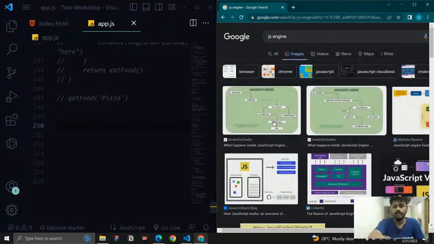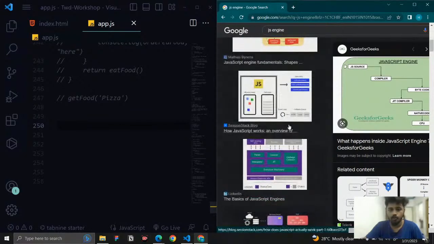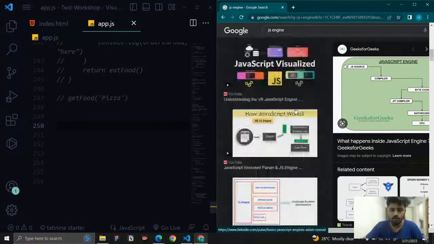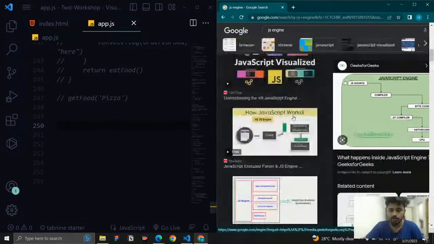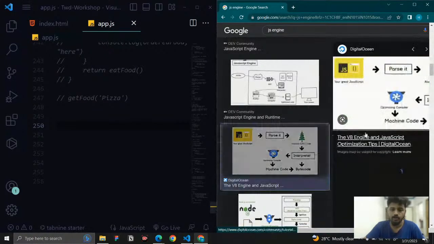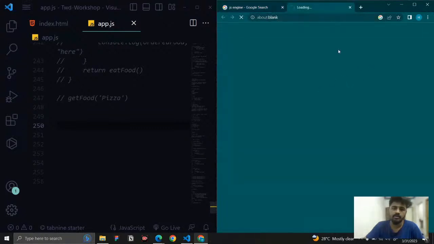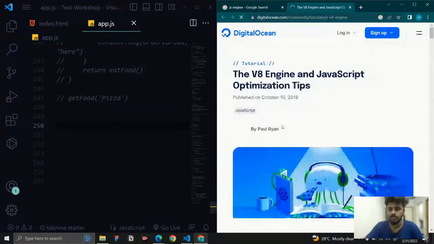Okay, let me see what is happening here. You can see this one. Okay, so they have mentioned JavaScript source, compiler, bytecode, JIT compilation, and something. So the diagram that we actually want is something like this one. You can get a clear understanding with this one. So let me open it. It's a blog by DigitalOcean, I think, yeah.